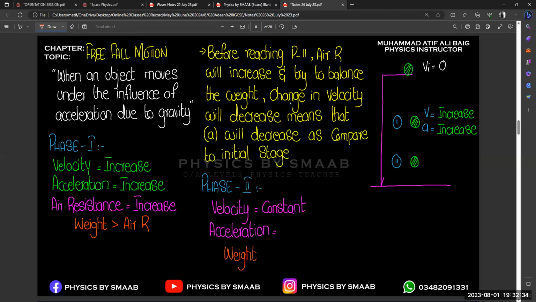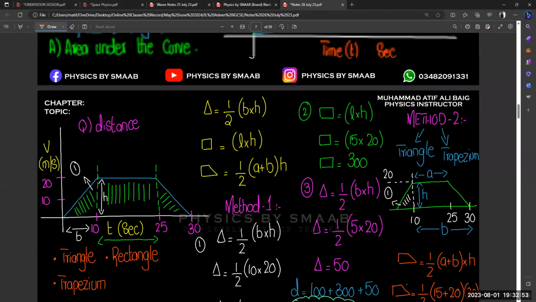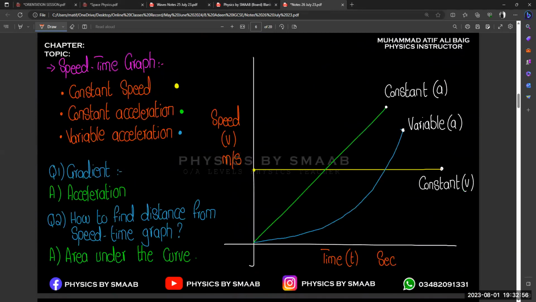When your velocity is constant, what will be the value of acceleration? Any idea? Think about the velocity time graph. When your speed is constant, what will be your acceleration?